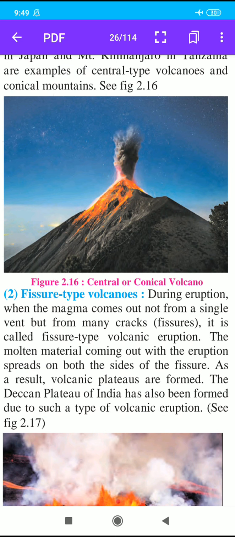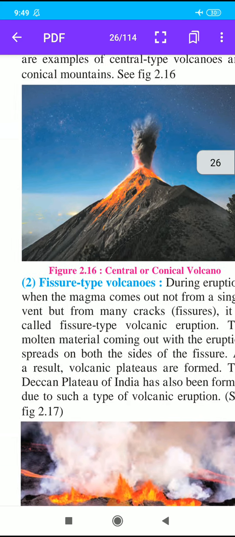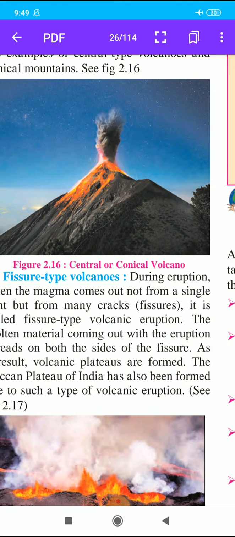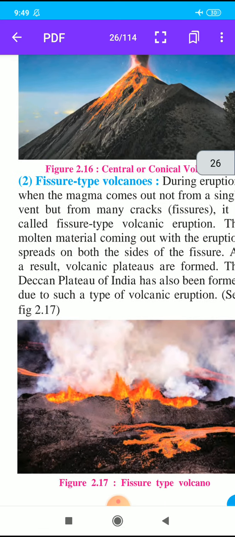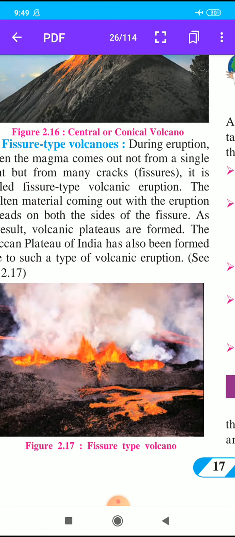The molten material coming out with the eruption spreads on both sides of the fissures. As a result, volcanic plateaus are formed. The Deccan Plateau of India has also been formed due to this type of volcanic eruption. The Deccan Plateau of India is an example of a fissure type volcano. Here, students, is figure 2.17, fissure type volcano.